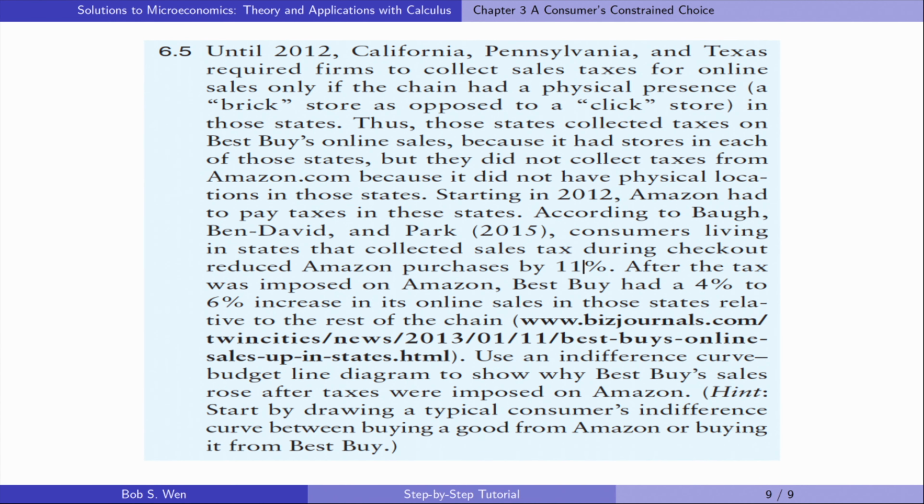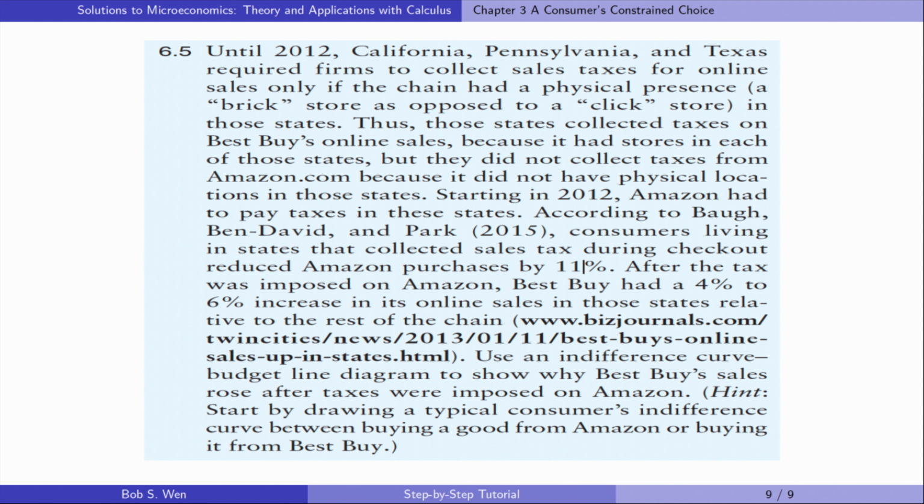Let's finish exercise 6.5. Until 2012, California, Pennsylvania, and Texas required firms to collect sales tax for online sales only if the chain had a physical presence in those states.